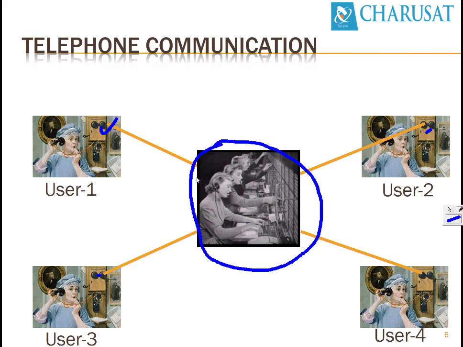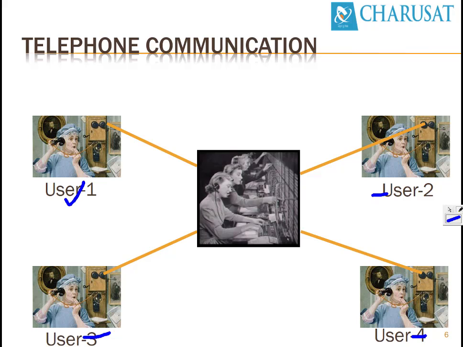User 1 had to call the telephone operator. The operator would find out whether user 1 wanted to talk to user 2, user 3 or user 4, and would connect the cables. You can see the cables and ports here. The operator facilitates the connection from user 1 to either user 2, user 3 or user 4.